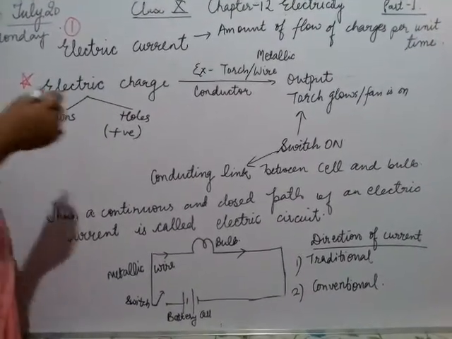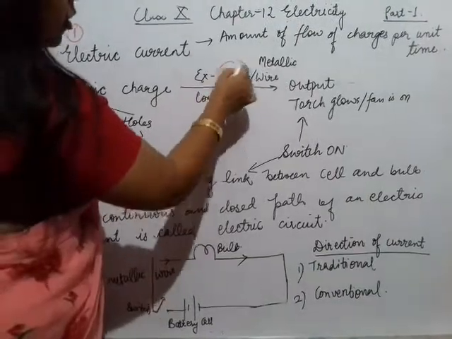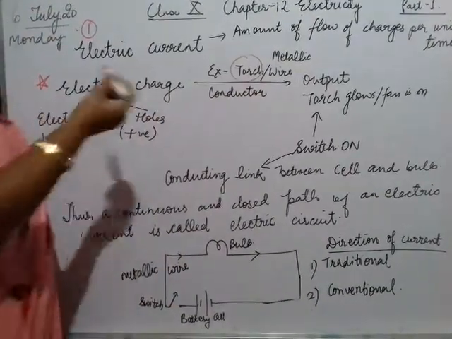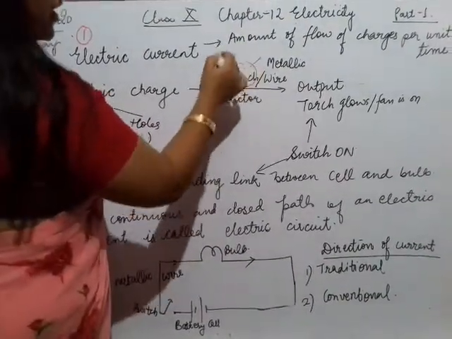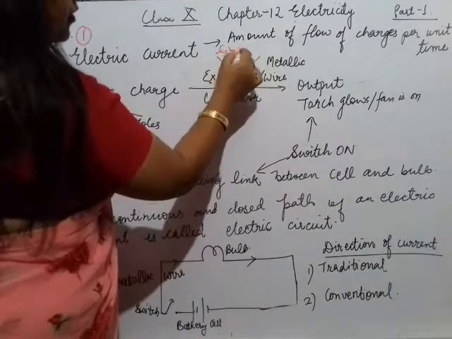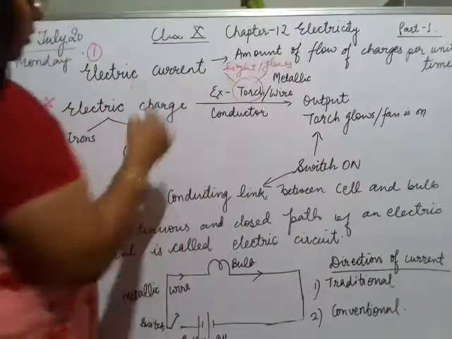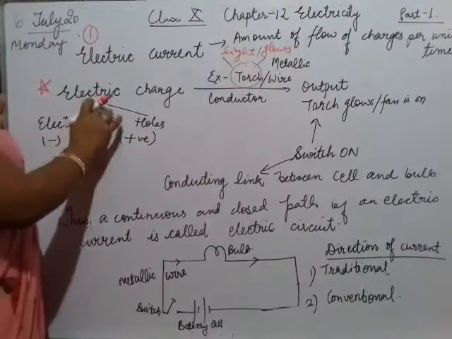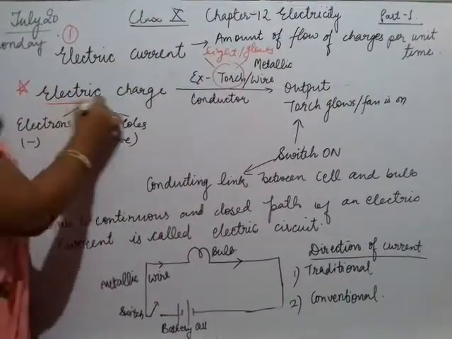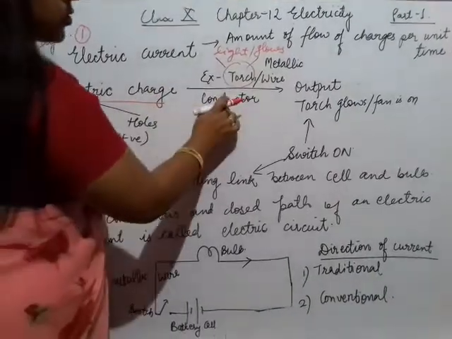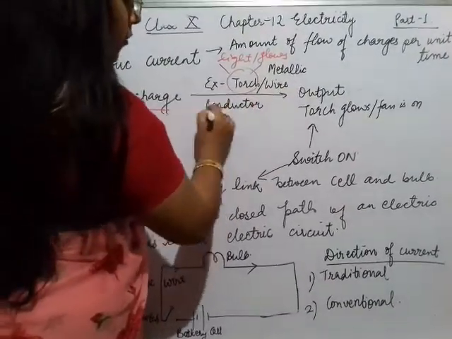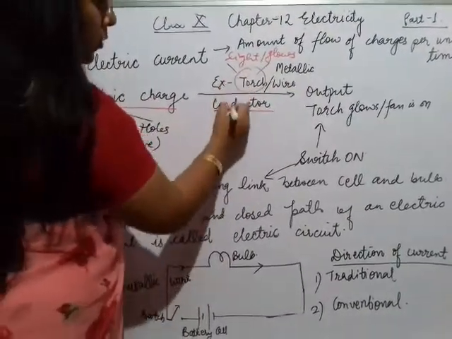What happens when a torch is switched on? The torch gives light, or you can say the torch glows. It is basically due to electric charge which flows through the conductor. In a torch, what is the conductor?